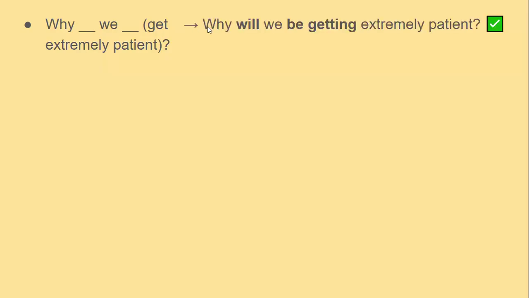5. Why we get extremely patient. We've got a WH question here, why, which is looking for the reason. We put will after the WH question, and after the subject, we put be, and get needs to end with an ing to make it a gerund, so that the sentence could be a WH question, verb-to-be sentence in the future continuous tense. The correct question is, therefore, why will we be getting extremely patient?